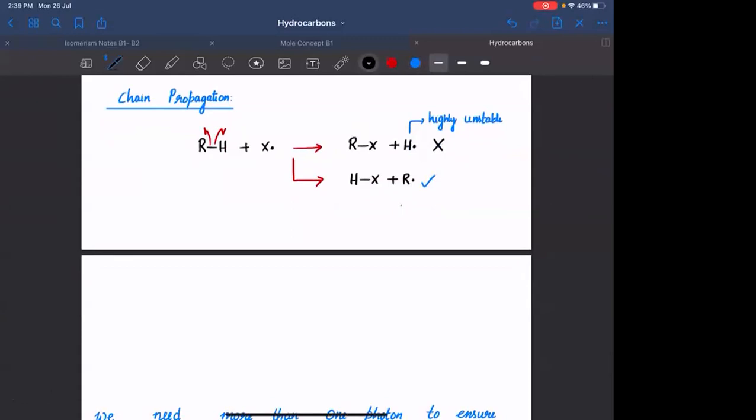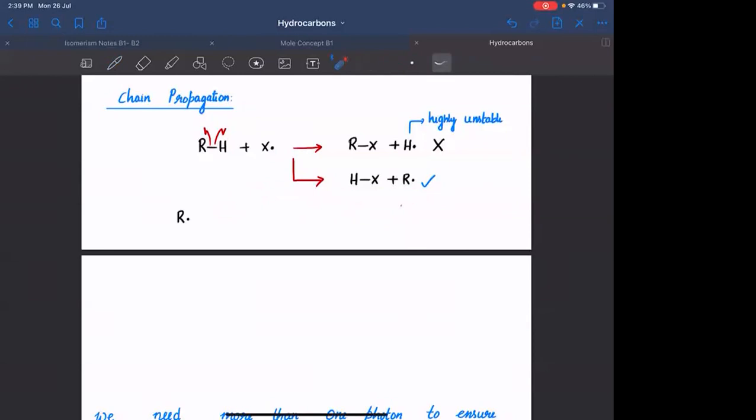This is a chain propagation step. You will call all those steps chain propagation steps whenever you are forming a new free radical in the reaction. Here also you got a free radical, so this can react with another molecule and propagate the reaction. If you are forming a neutral molecule here, you may not propagate the reaction. Agreed?